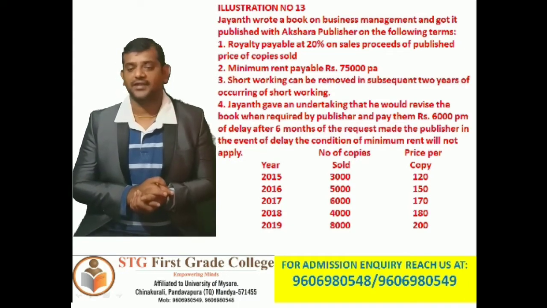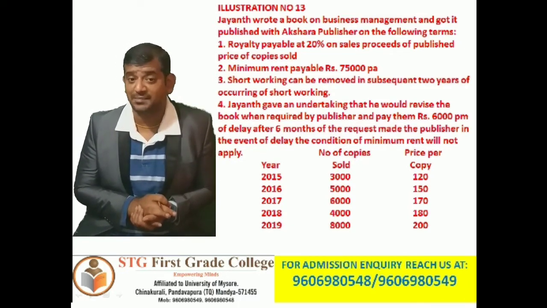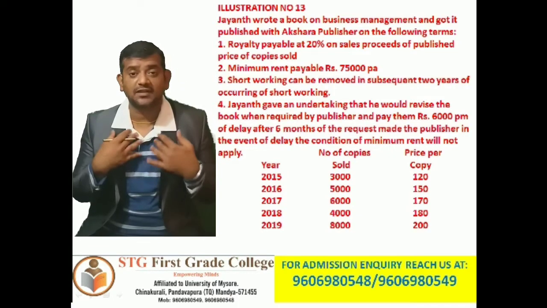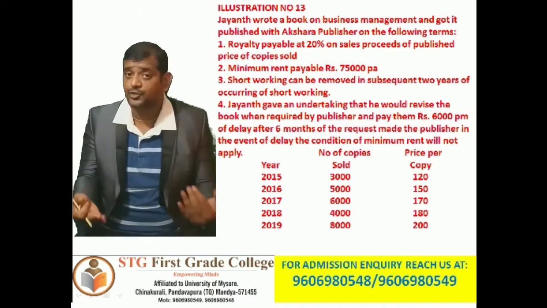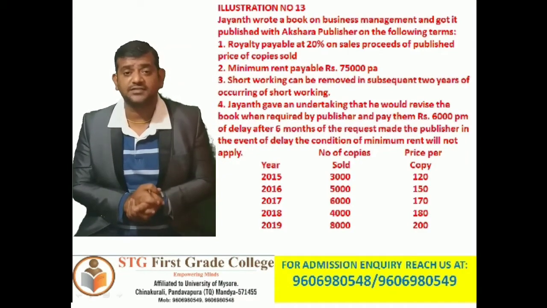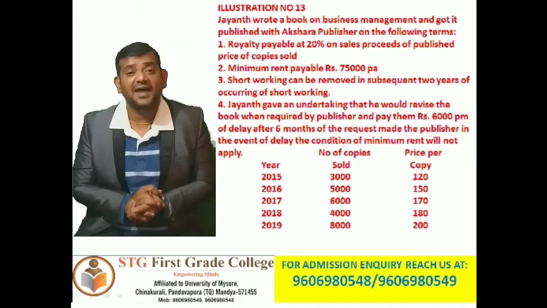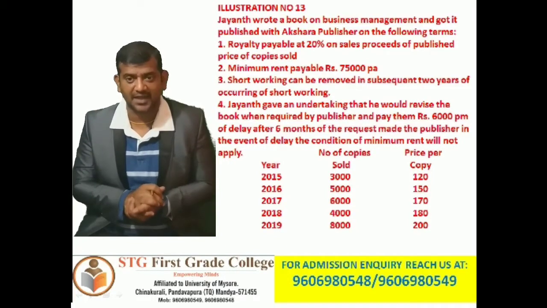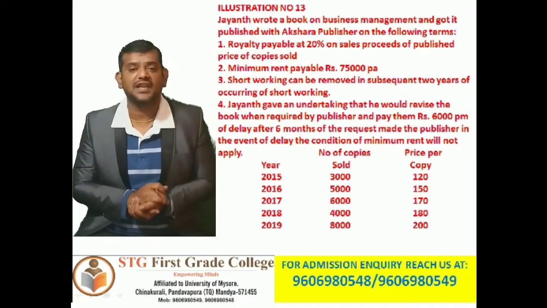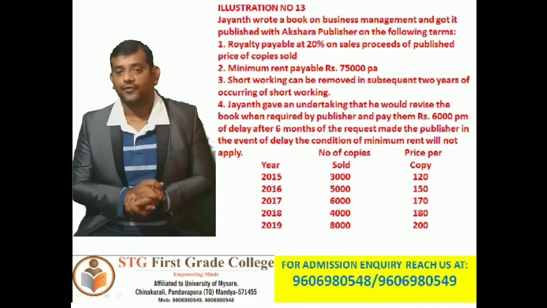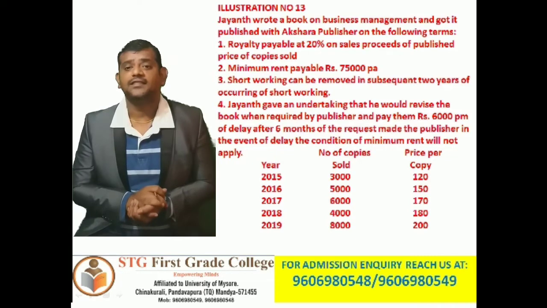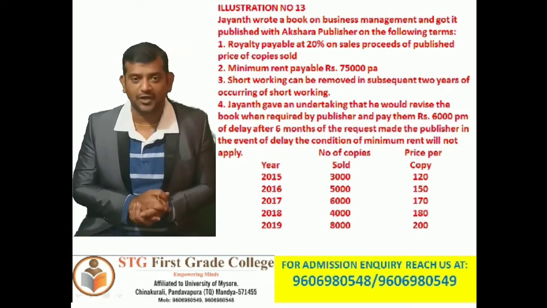But here it clearly says Jayant gave an undertaking that he would revise the book when required by the publisher and pay them rupees 6,000 per month of delay. So Jayant is going to pay to the publisher 6,000 rupees as a penalty, a delay amount. Clear? Whatever you want to call it. It is 6,000 per month of delay after 6 months of the request made by the publisher. In the event of delay, the condition of minimum rent will not apply.